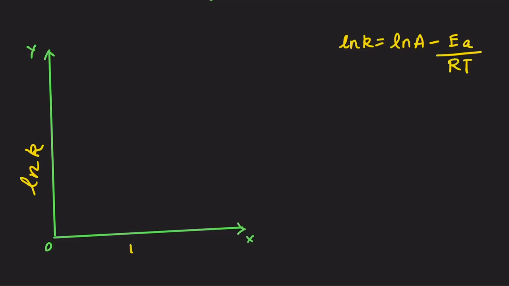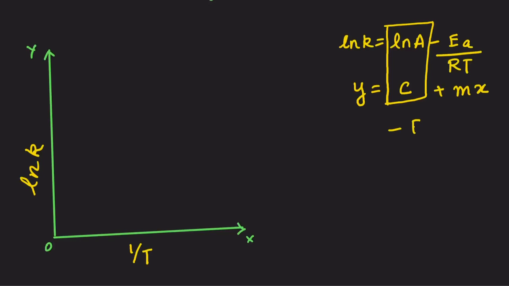So on the x-axis, I'm going to take the reciprocal of the thermodynamic temperature. So y is equal to c, in other words, the y-intercept gives me the natural log of A, plus m into x. Now in the expression minus Ea by RT, I have split it up. My x is 1 by T. So what is the slope equal to? Yes, minus Ea by R.